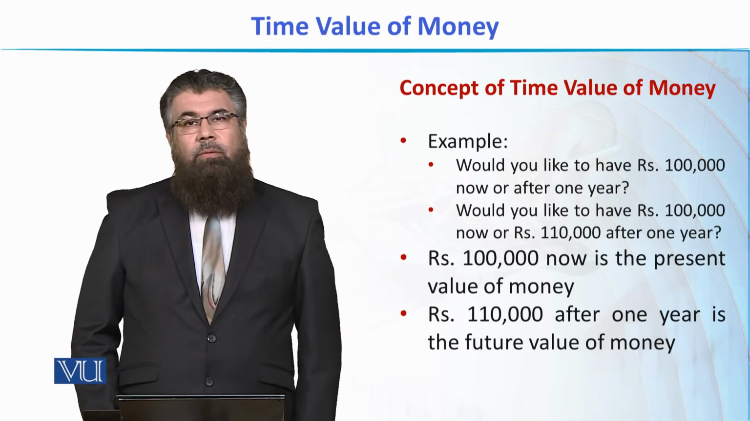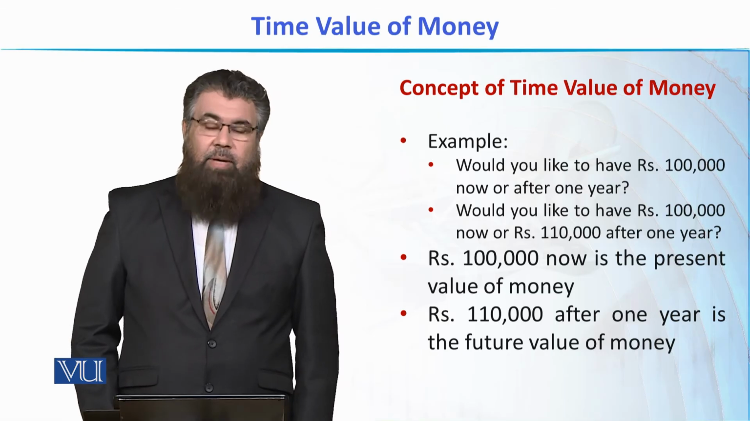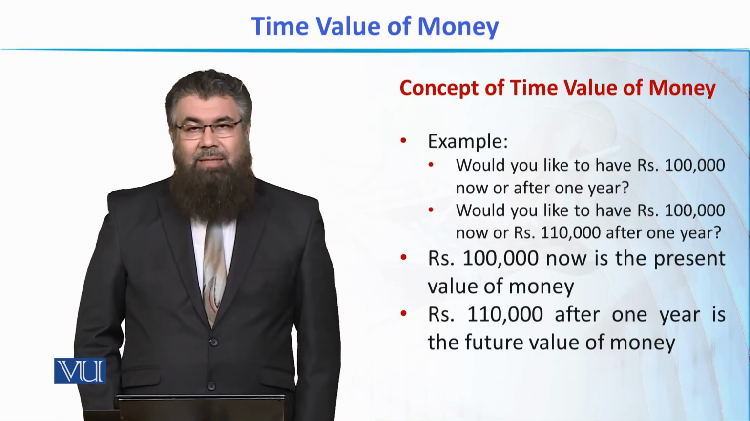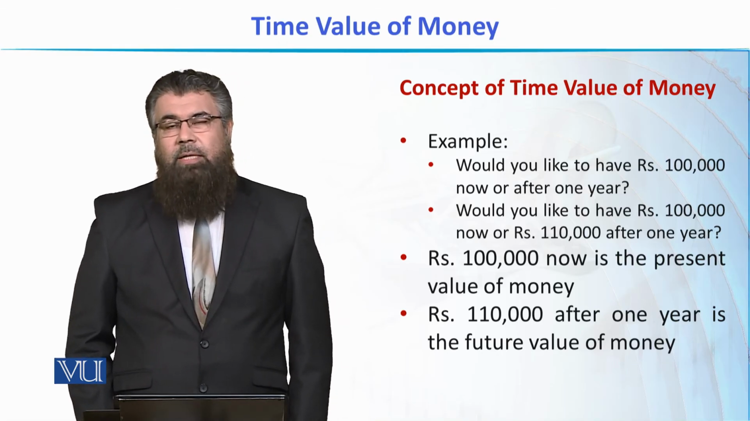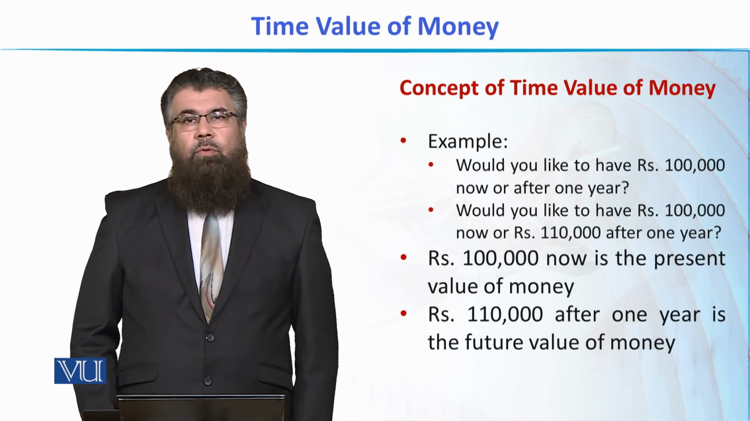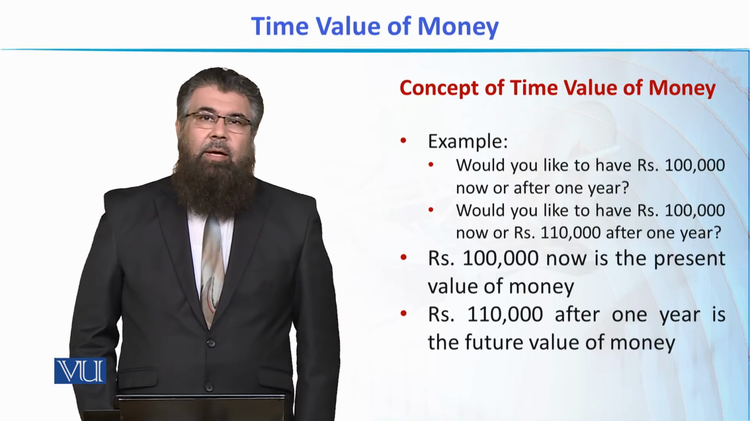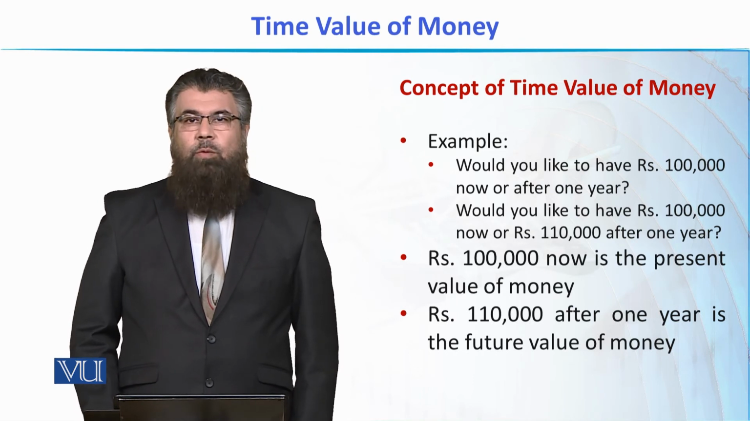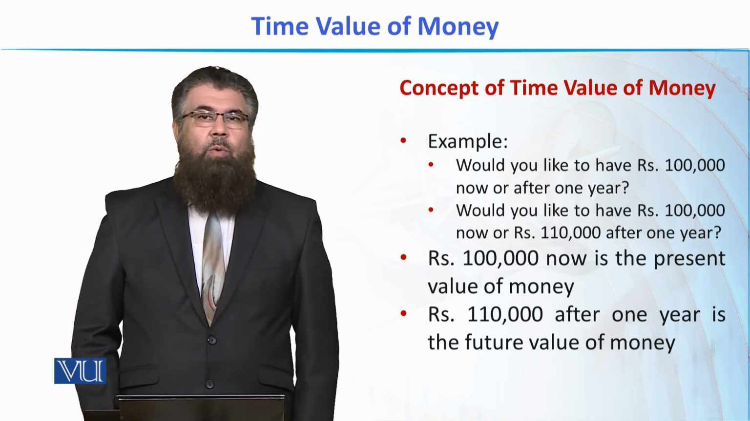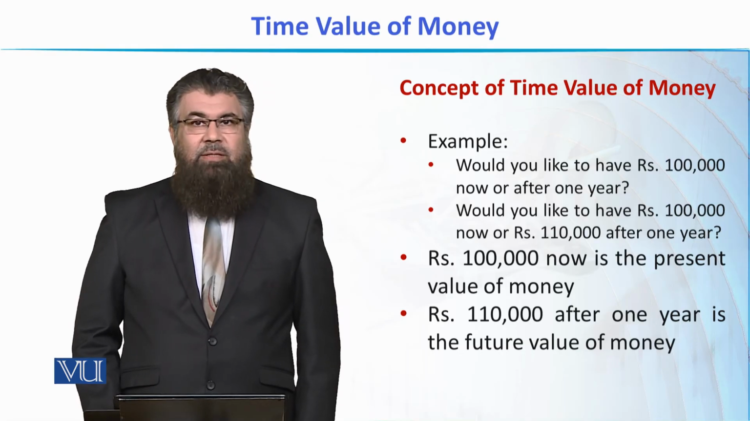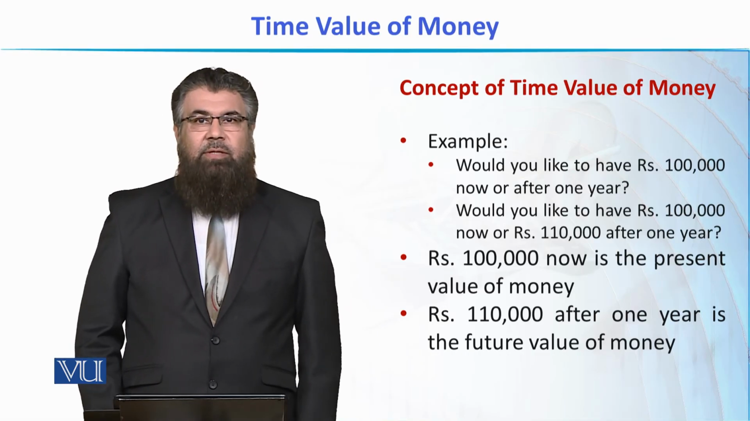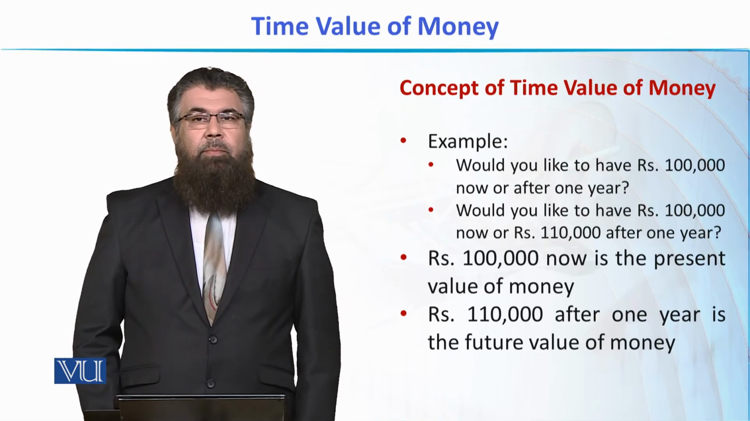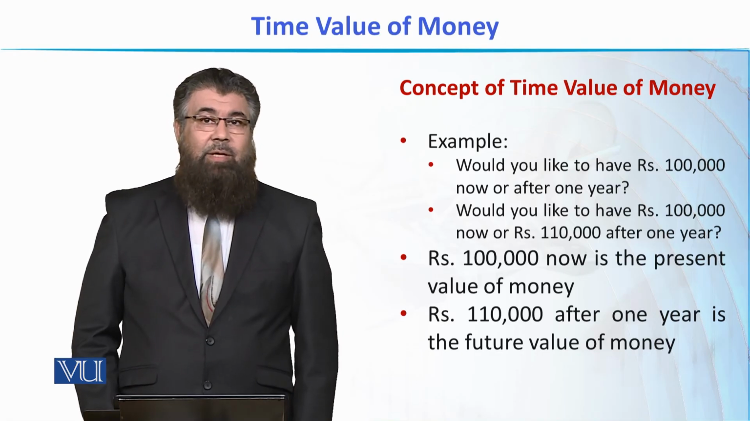100,000 rupees now is actually the present value of money, and 110,000 rupees a year from now is actually the future value of money. And the comparison of the two will only be possible if we see what will be the present value of this 110,000. That means that if we can bring this 110,000 back to the present, then we are in a position to compare it with 100,000 and decide whether it is more or less or equal to 100,000.